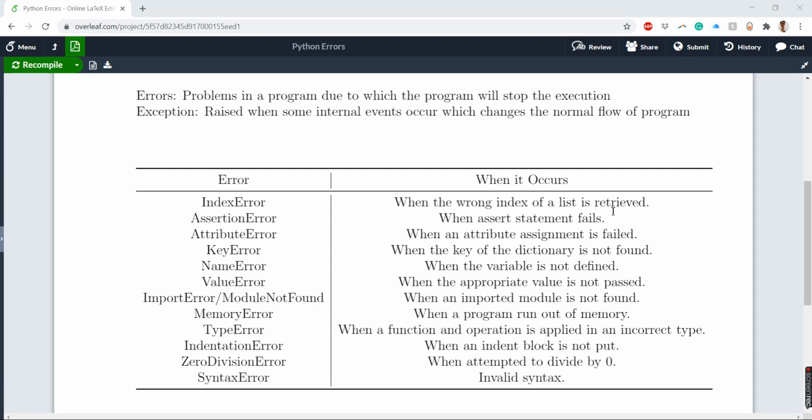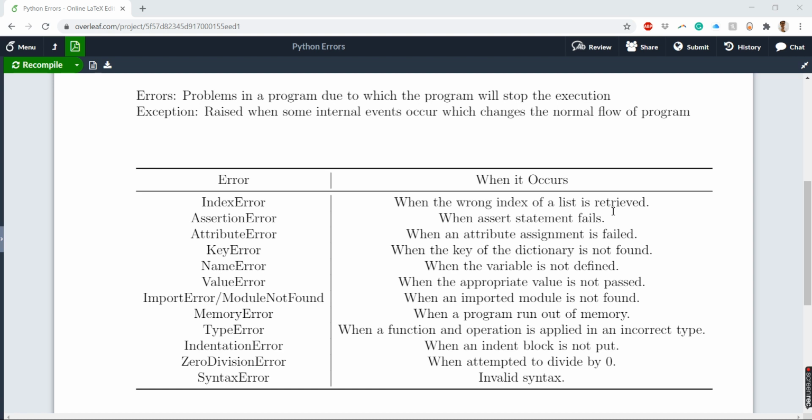Today's discussion will be about what errors are and how we can handle them, because if an error happens, we can't just let it go. We have to take some preventive action in the future so as not to make errors, and if errors are there, we surely need to resolve them.